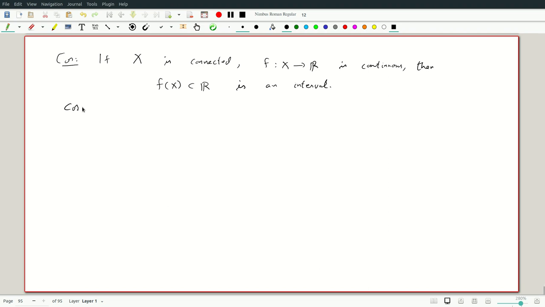And an even more classical form, a corollary of the corollary: if a, b are in R and a is less than b, this is where we have the intermediate value theorem, and f from [a,b] to R is continuous, then f takes all values between f(a) and f(b), but another way of saying it is f of [a,b] is an interval.